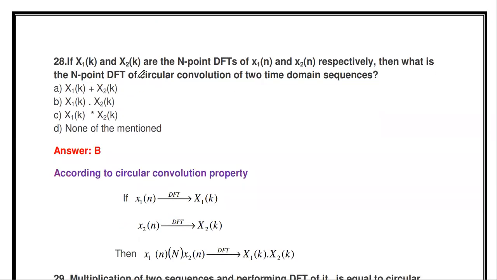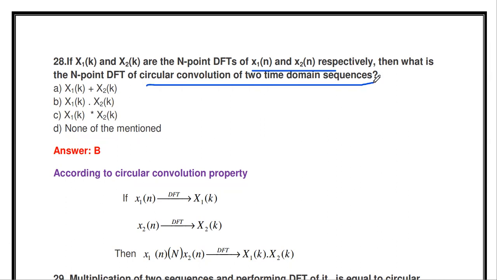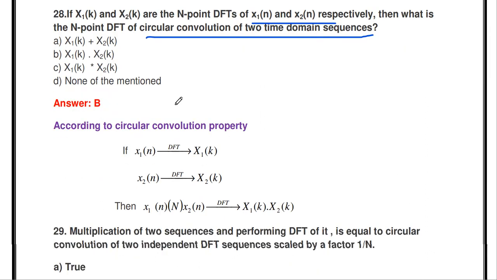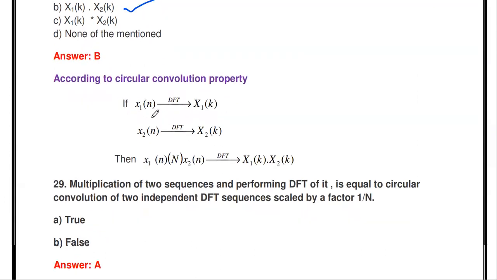The next one: if X1 of k, X2 of k are the N-point DFTs of x1 of n, x2 of n respectively, then the N-point DFT of the circular convolution of the two time domain sequences is what? If you are taking circular convolution of these two sequences in time domain, that is transformed into multiplication of the two DFTs in Fourier domain. This is called the circular convolution property. So you see, the DFT of x1 of n is capital X1 of k, the DFT of x2 of n is capital X2 of k, then x1 of n circular convolution with x2 of n gives X1 of k multiplied with X2 of k.